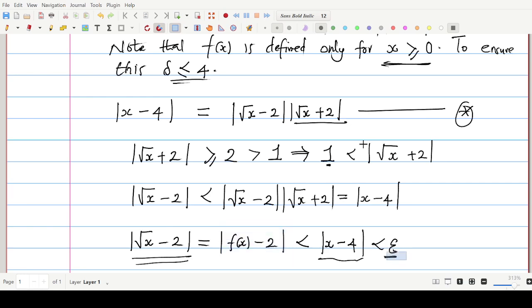The choice of delta here is restricted. It must be as stated here. Look at it here. That is, delta should be less than or equal to 4. So because of that reason, we cannot quickly jump into a conclusion that delta should be epsilon, because epsilon is an arbitrary positive number and it must be arbitrary from the definition of our limits.